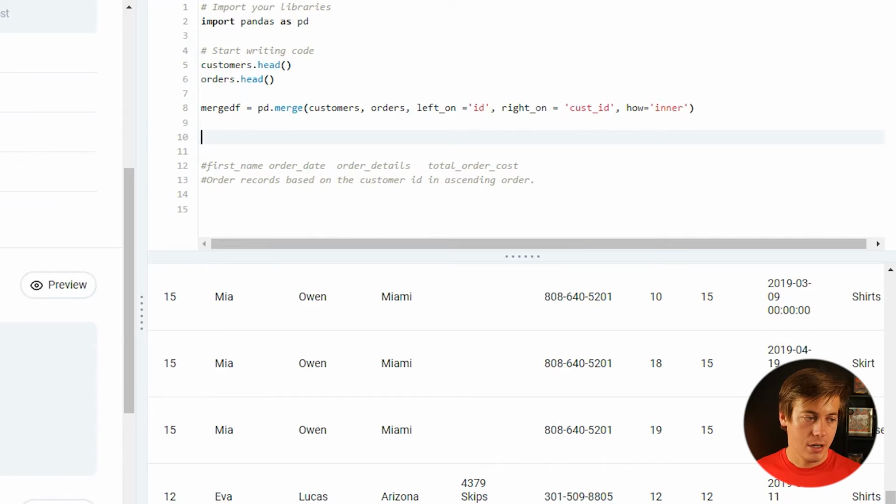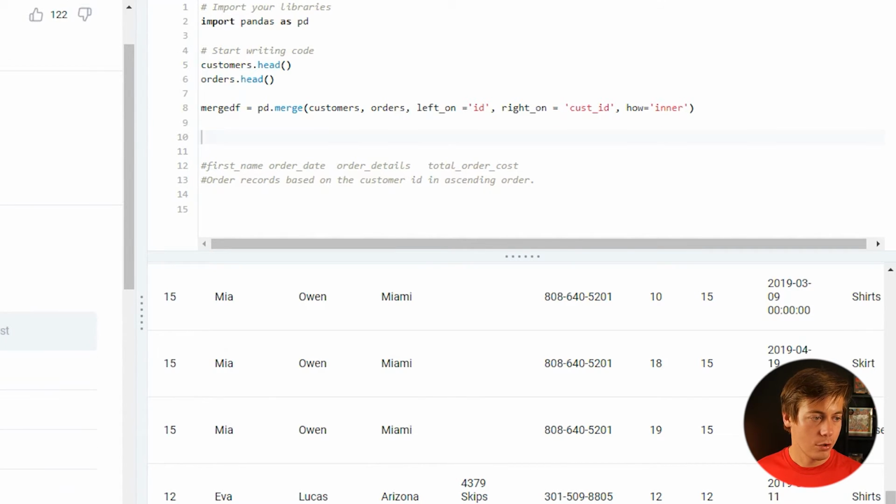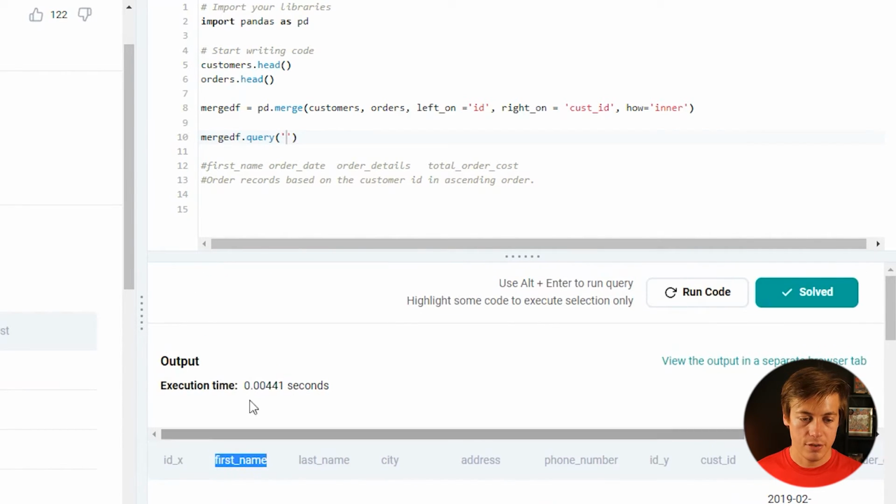So next, what I'm going to do is find orders details made by Jill and Eva. So I'm just going to do merge df.query, and then single quotes, and we're going to look at this first name. So our first name equals, I'm going to say Jill, like this. Remember, actual quotes this time on the inside, and we're going to put or, which is the pipe, and we're going to do the same thing again. So this time instead of Jill, we're going to put Eva, like that.